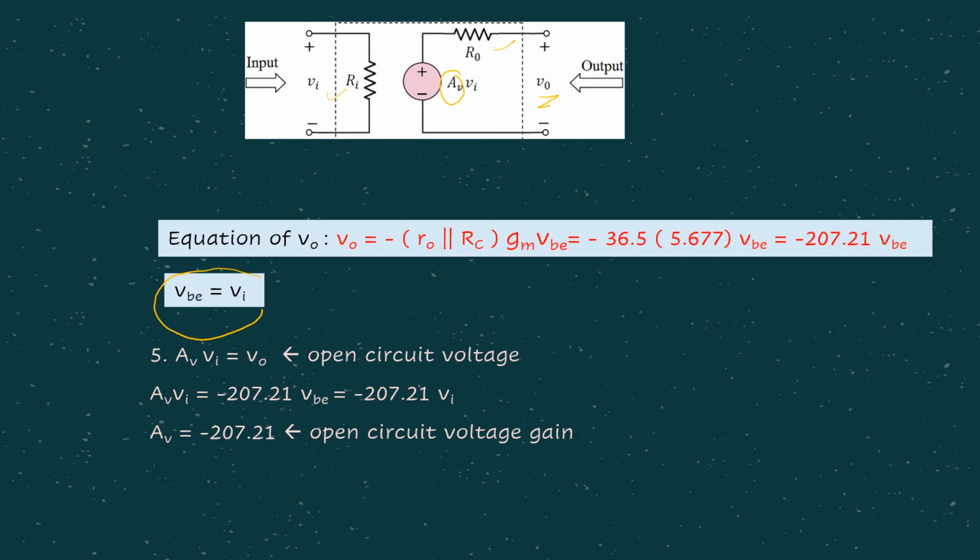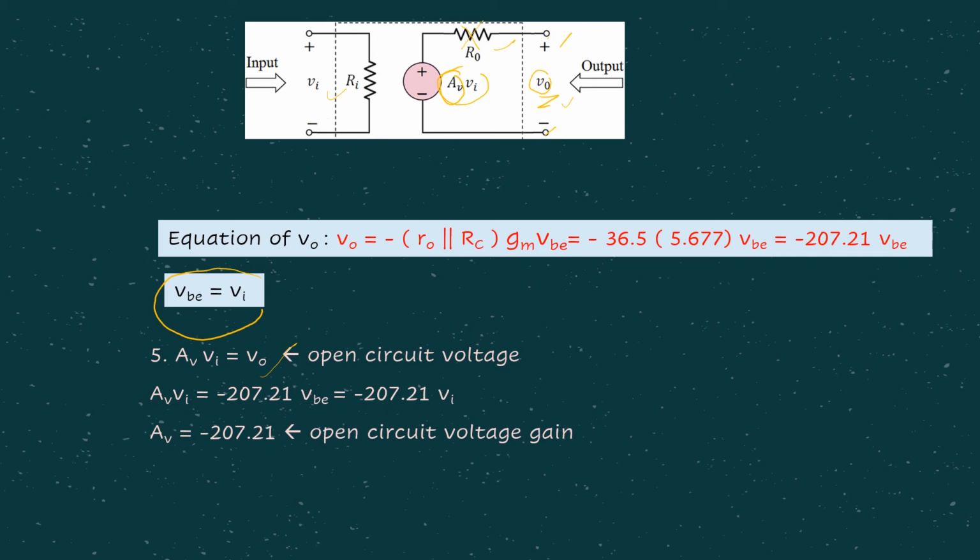Because for this particular amplifier, there is no load resistor. It's open circuit here, right? So we can simply say V0 equals AV VI, because with open circuit there is no voltage drop and the current is 0. So whatever voltage is here will be the same voltage here. That's why we are saying AV VI equals V0.